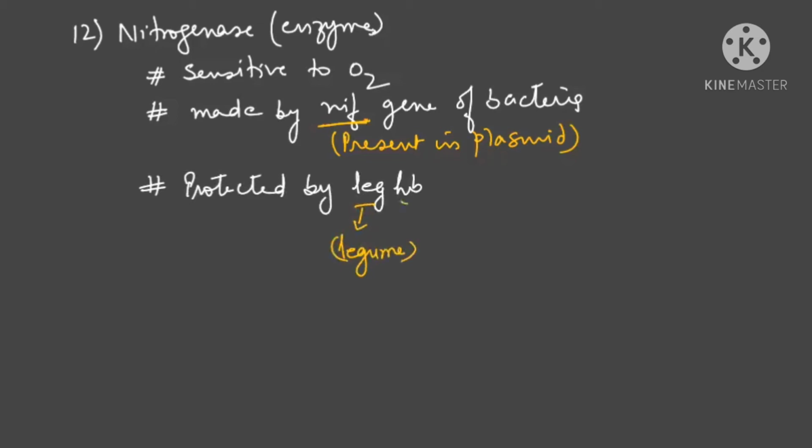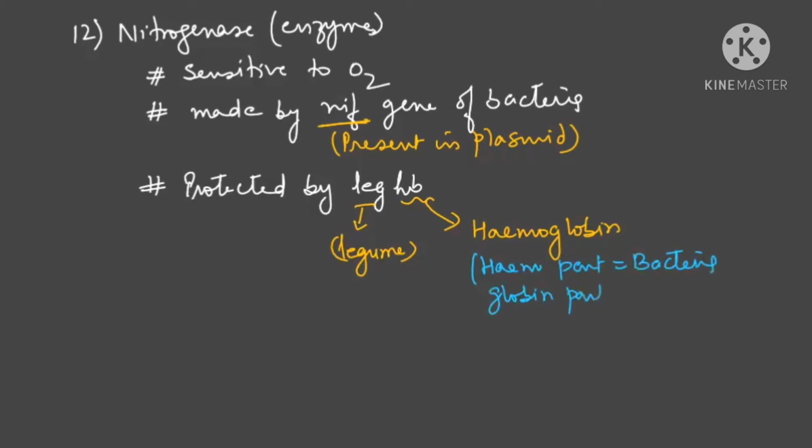And this is the hemoglobin, in which the heme part is made by bacteria and the globin part is made by the plant, by the host.